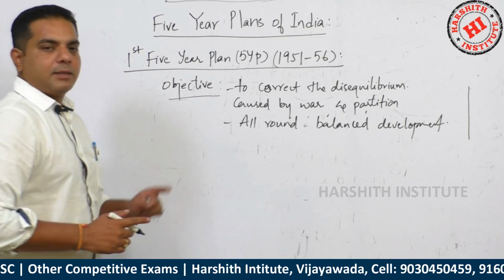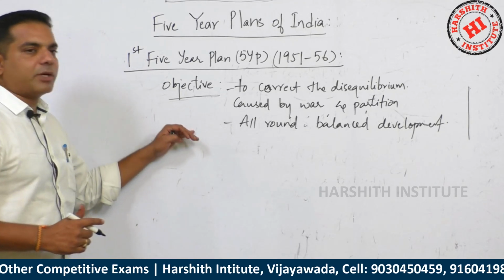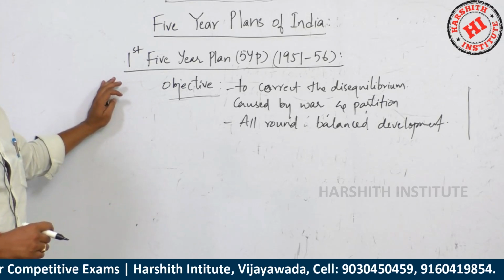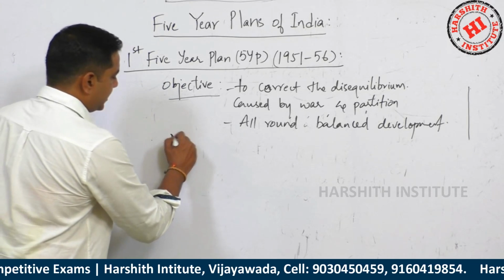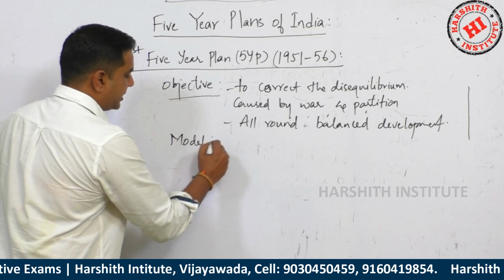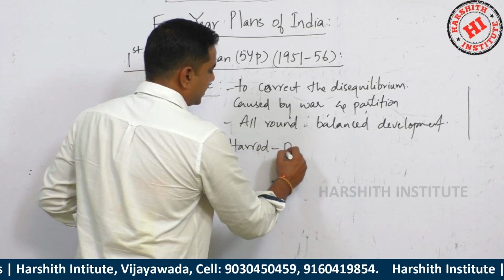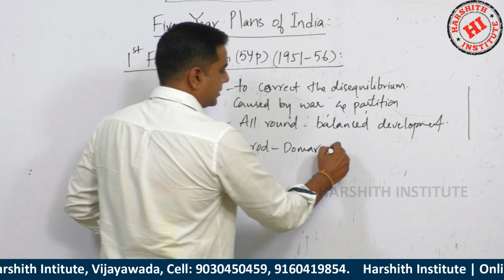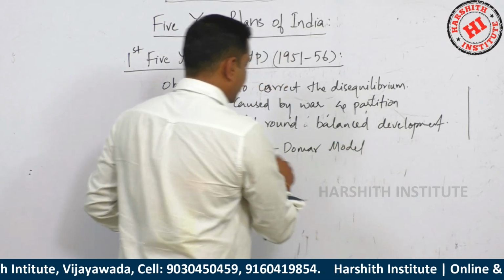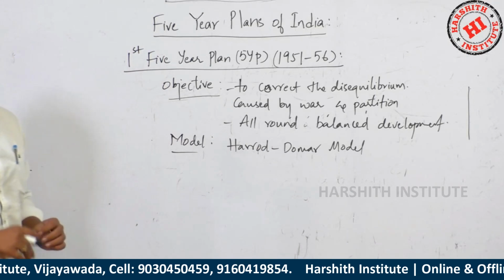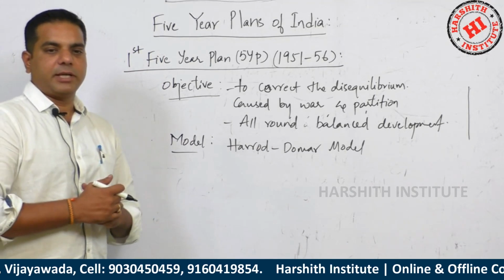And the second important thing of any plan is which model it is based on. It is based on the Harrod and Domar model. Harrod and Domar are two different economists. Based on their model, it was created.